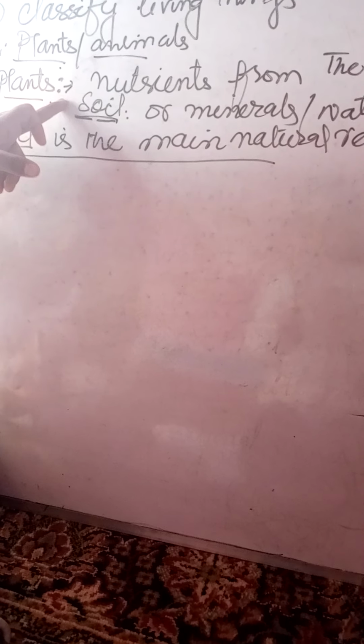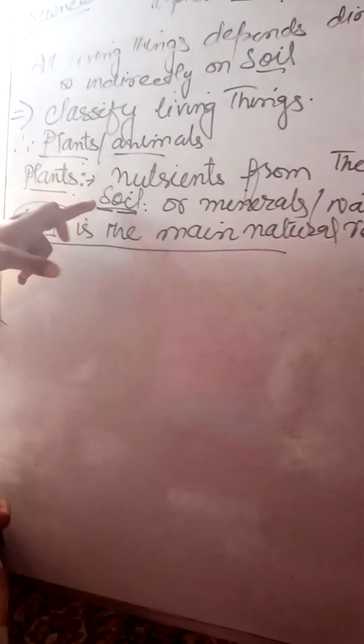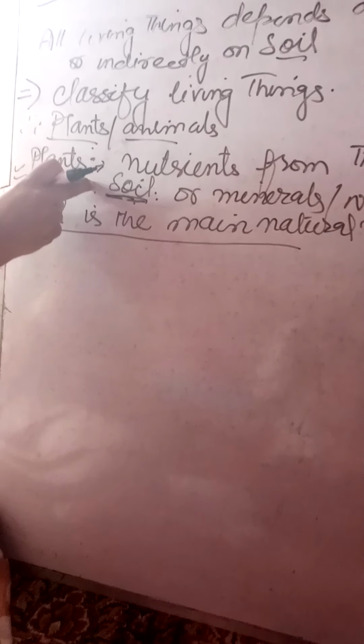So we have discussed that living things depend directly or indirectly on soil. The first living thing, plants, wholly depends upon the soil because it gets all its vital nutrients from the soil.